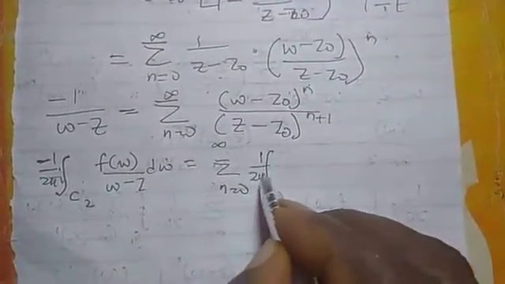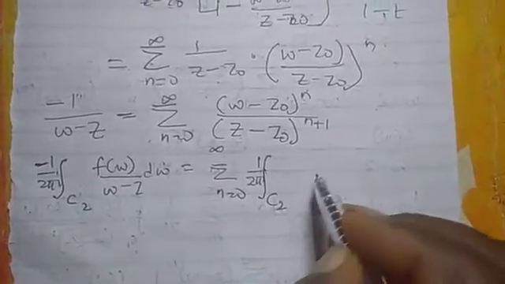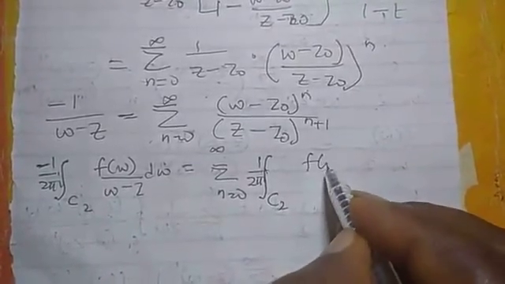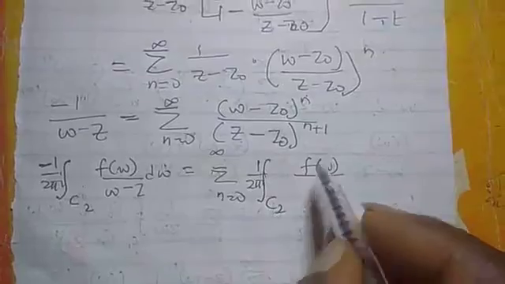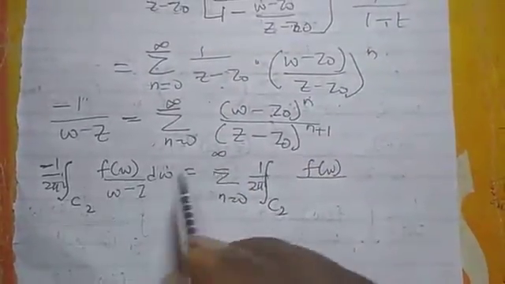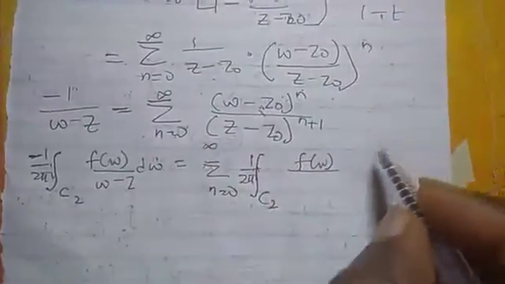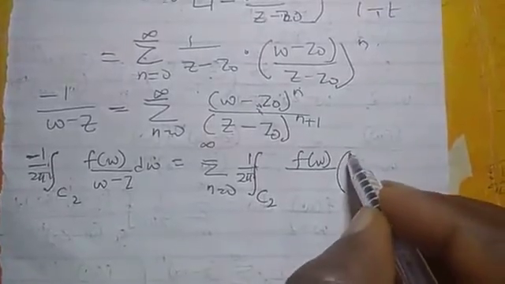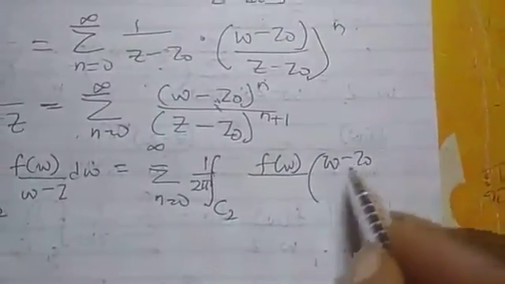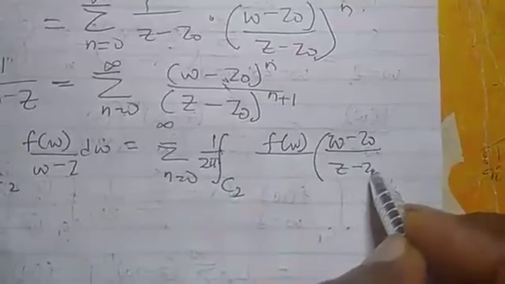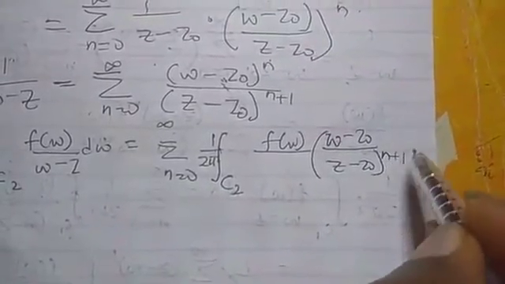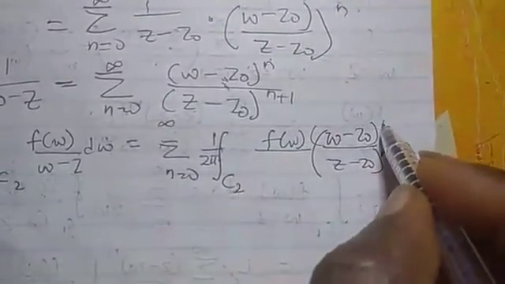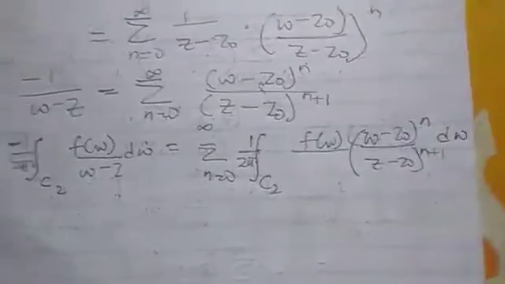I've put 1 over 2 pi i, integral over C2, f of w over (w minus z0) over (z minus z0), where this one is raised to power n plus 1 and the top one is raised to power n, dw.